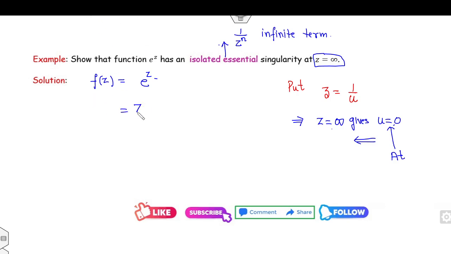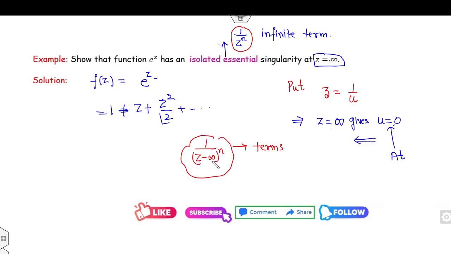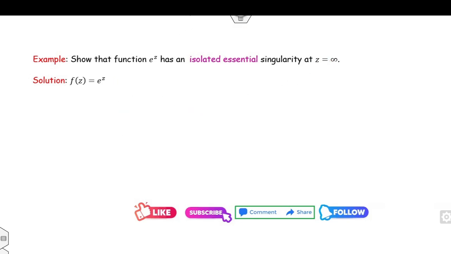Why? Because if you try to expand the series, it is 1 plus z square over 2 factorial and so on, and your target is to write the terms as 1 over z raised to power n, in terms of infinity. That is not possible. Now I can simply take z equal to 1 over u and expand the series: 1 plus 1 over u plus 1 over u square over 2 factorial and so on.